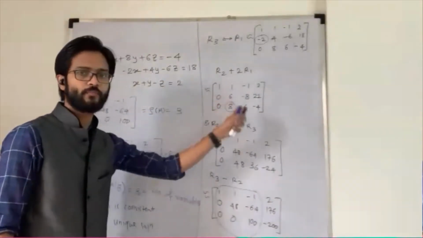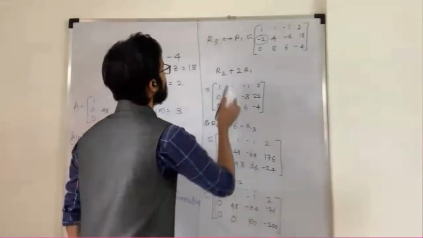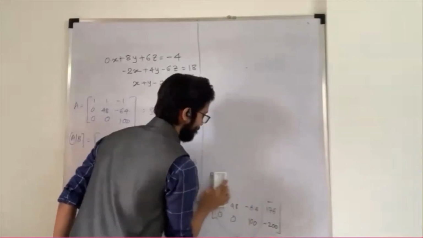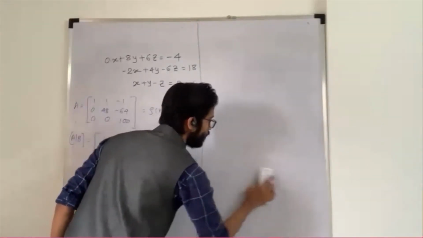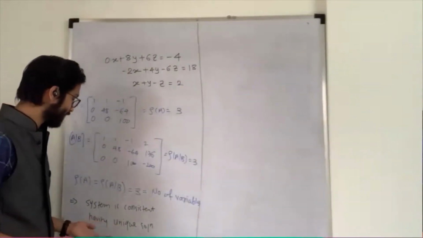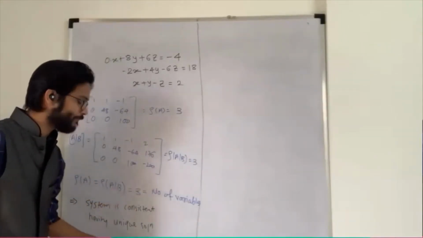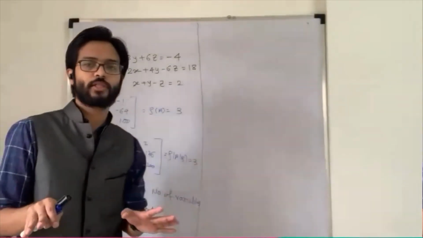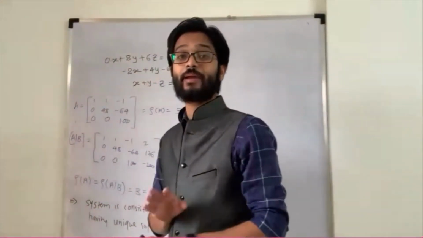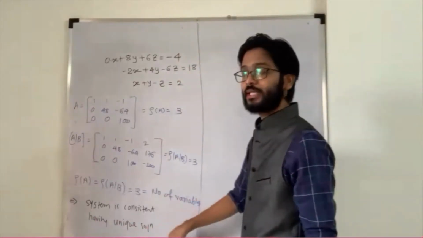Can I erase this side now? Yes. Okay, so I just erase that. Once you write down your conclusion that the system has a unique solution and is consistent, if suppose you are getting rank of A not equal to rank of augmented matrix, that time you can directly say the system has no solution. Both the problems are solved. Even if they ask you to solve the system of equations, you just make your conclusion: this system has no solution. No solution means we cannot solve further. If the system has a solution, then you need to solve further.